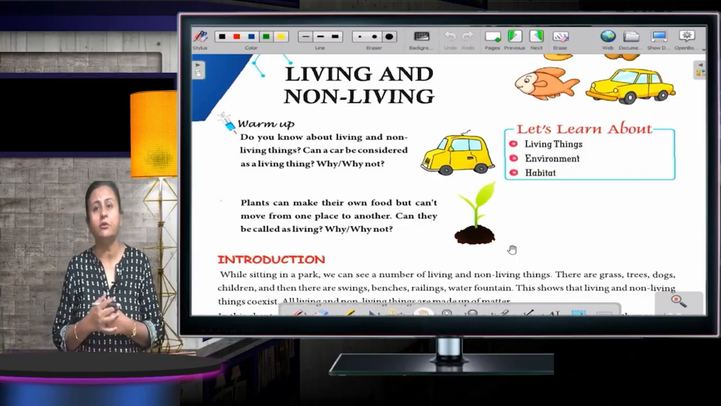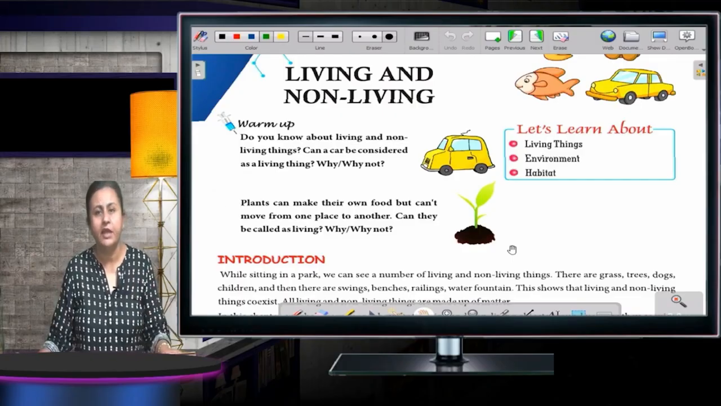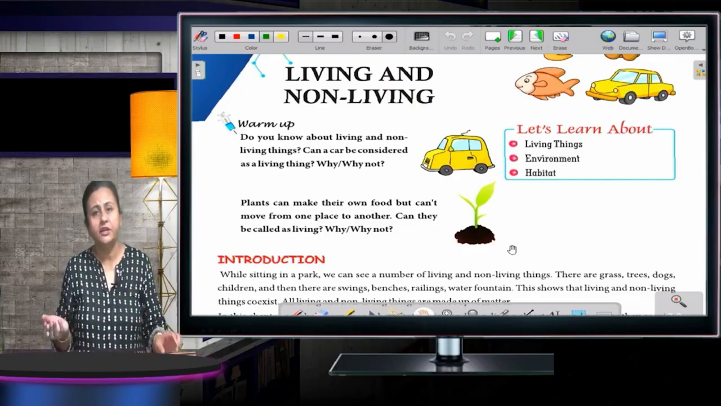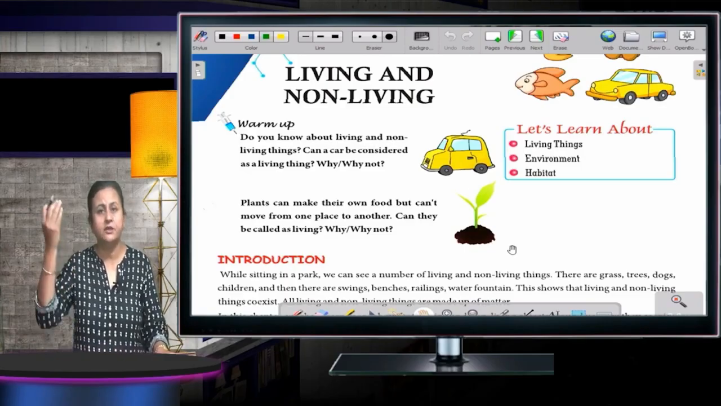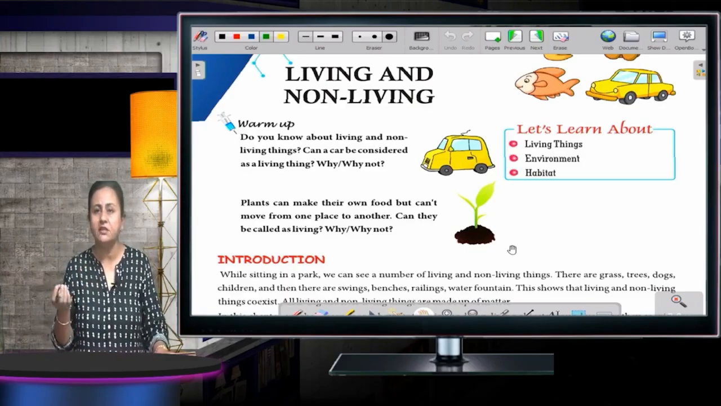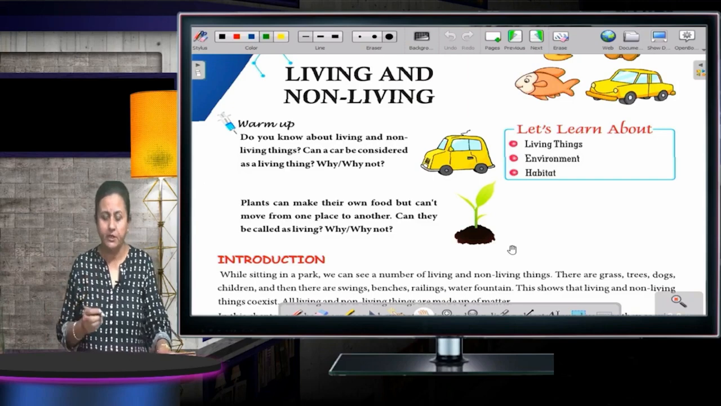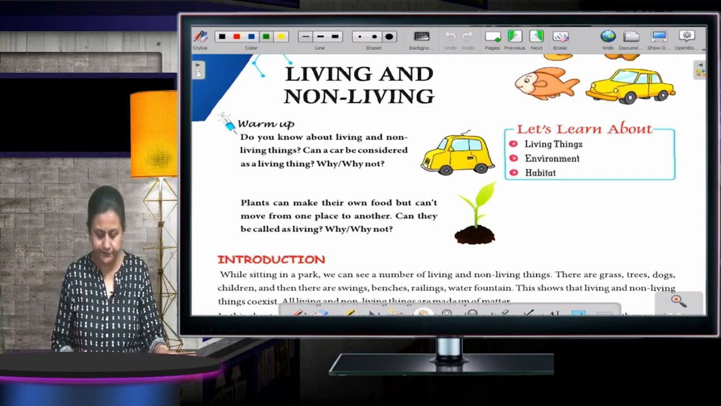Living का मतलब क्या होता है? That means इसमें जान होती है. And non-living, इसमें जान नहीं होती. In simple words, living things are the things which are made by God, and non-living things are made by man. Okay. Now, shall we start?